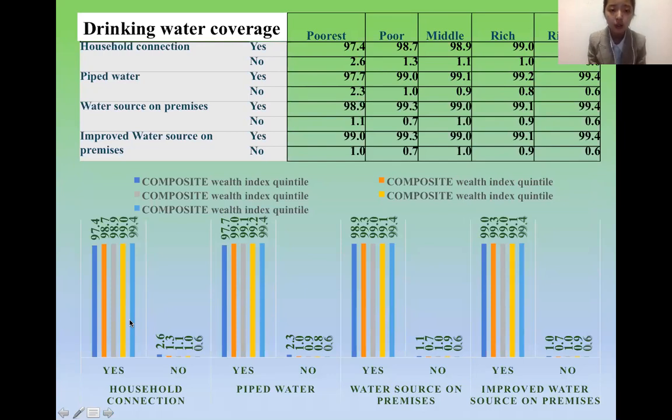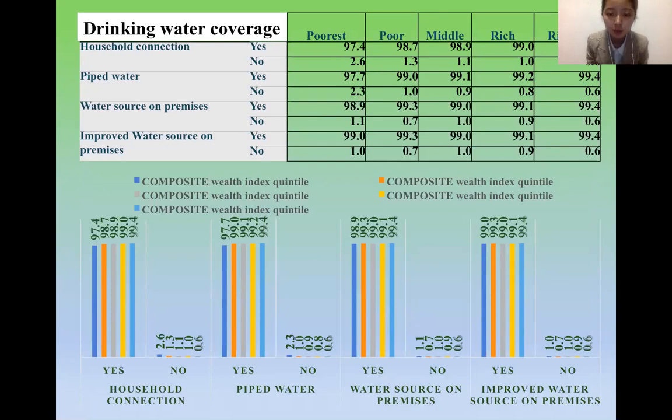Next part will be the drinking water coverage. We can see different categories, like household connection, piped water, water source on premise, and improved water source on premise.